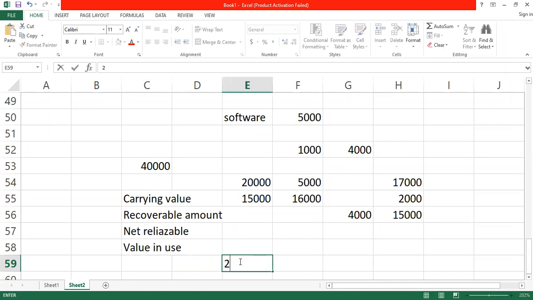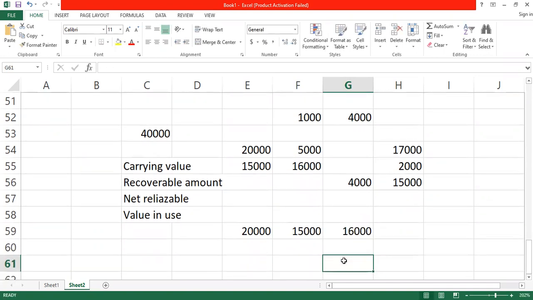So if the carrying value of the asset is 20,000, the net realizable value is 15,000, and the value in use is 16,000, what will be the recoverable amount here? The net realizable value is 15, the value in use is 16, carrying value is 20,000.